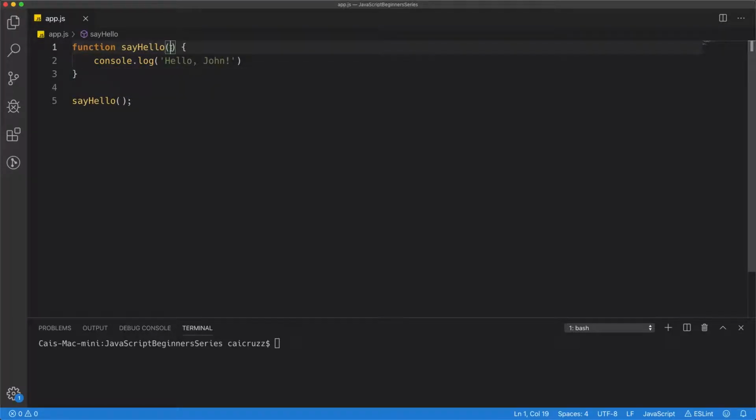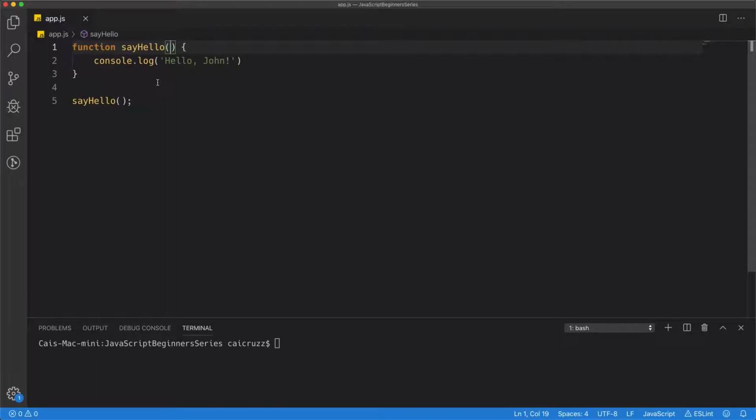But there's something you can have in between the parentheses. These are called parameters. Parameters are sort of like inputs that you can give a function to work with that data.